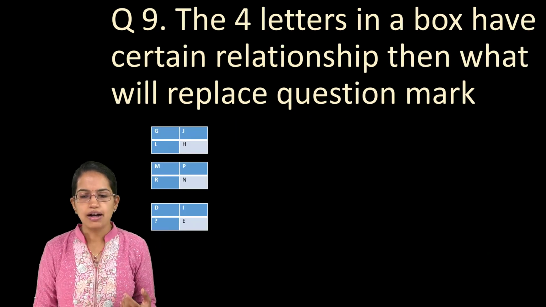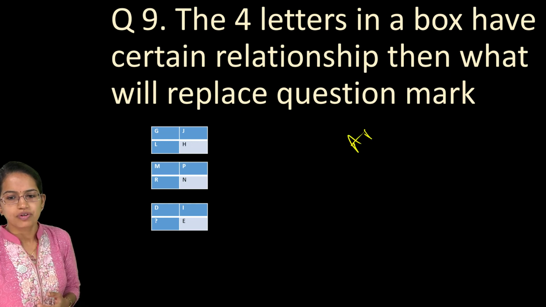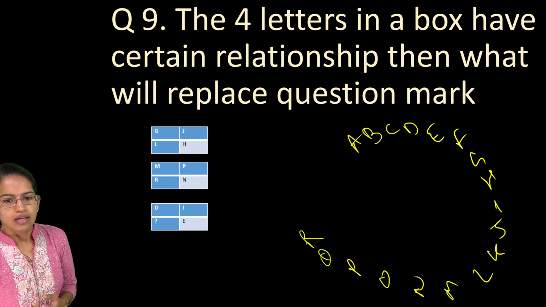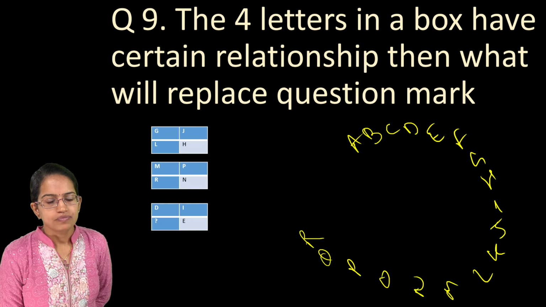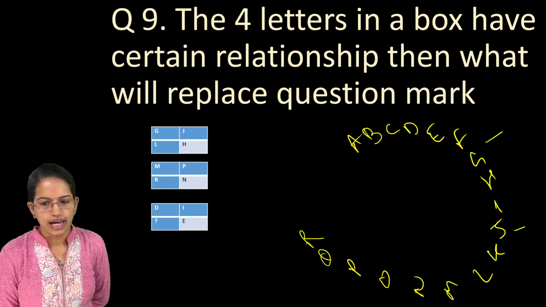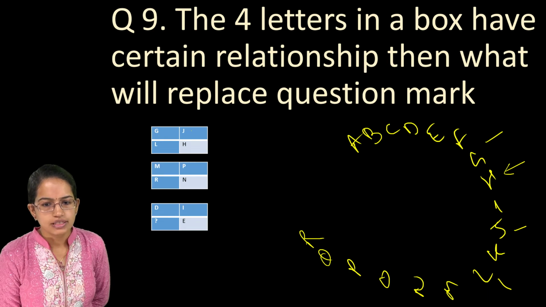Now here you have the various letters that are given. What we do is A, B, C, D, E, F, G, H. Again I write the letters in a circular form. Now what it is written is G and J. So G and J, I leave 3 letters. Then after J, I have L. And then from L, you have back 3 letters, which is H. But from J to